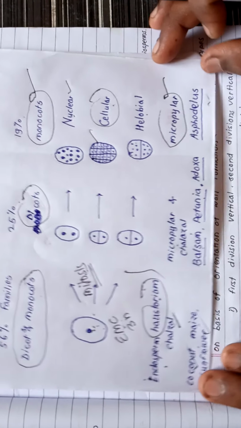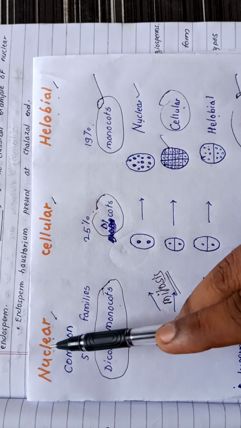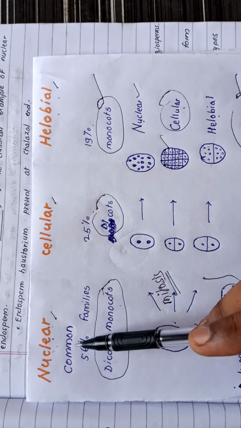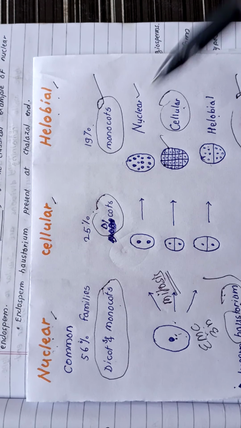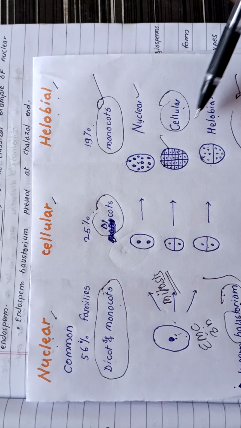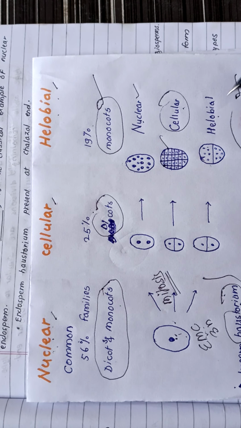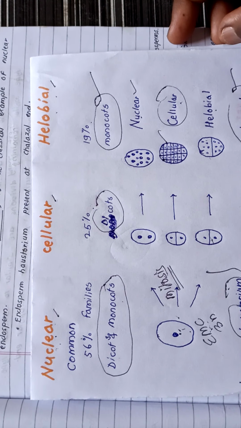So here you study comparatively. You remember the nuclear is the very common type of endosperm. It occurs in dicots and monocots. In nuclear endosperm, nuclei are formed, in cellular endosperm cells are formed, and in helobial endosperm the cytokinesis occurs only once. You study comparatively these three types.